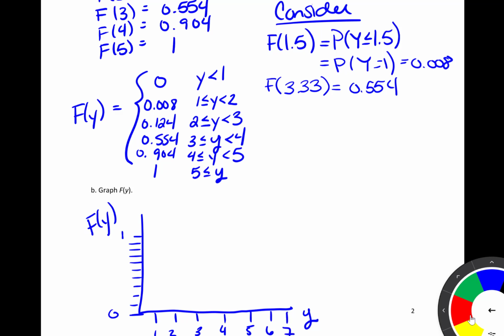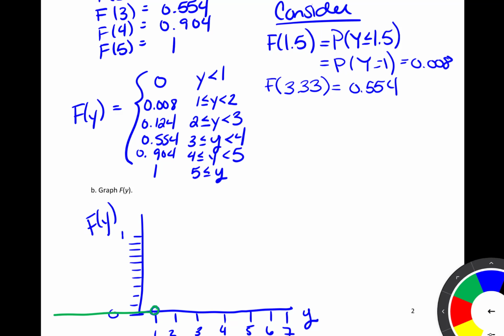Alright, so notice that looking at our CDF, or our function up above, our CDF takes the value 0 for any y strictly less than 1. For y greater than or equal to 1, but strictly less than 2, we have the probability 0.008.